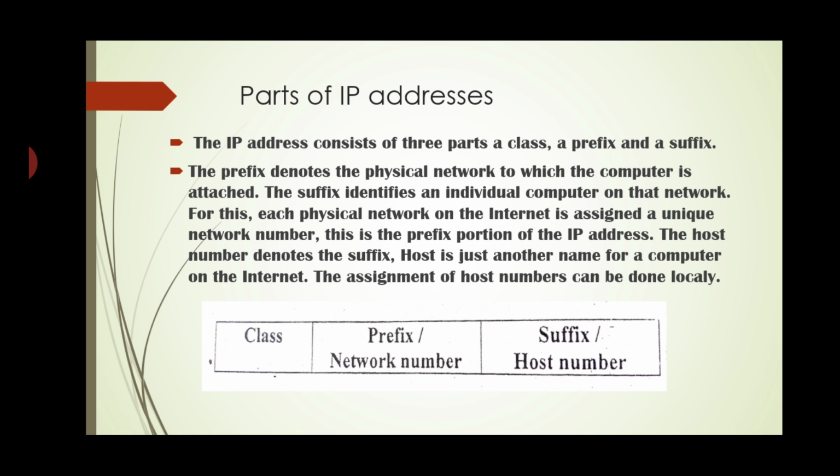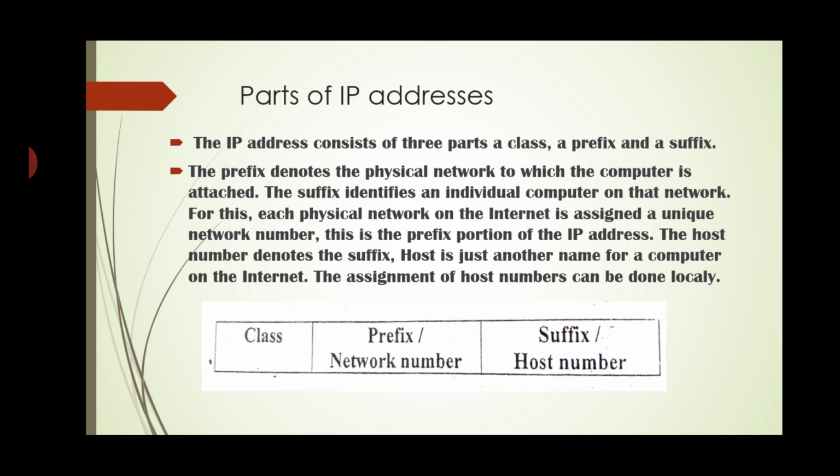Parts of IP addresses. The IP address consists of three parts: class, a prefix, and a suffix. The prefix denotes the physical network to which the computer is attached. The suffix identifies an individual computer on that network. For this, each physical network on the internet is assigned a unique network number.